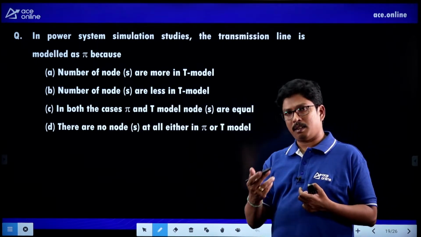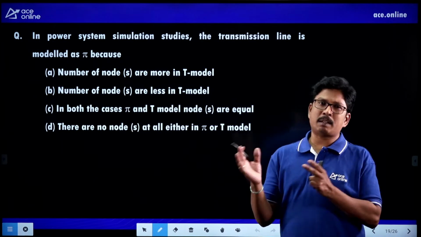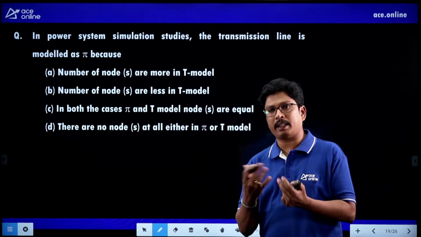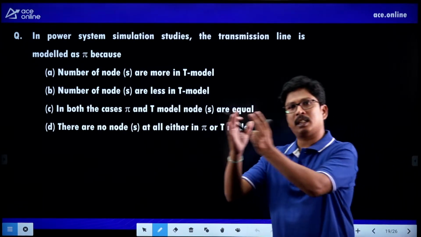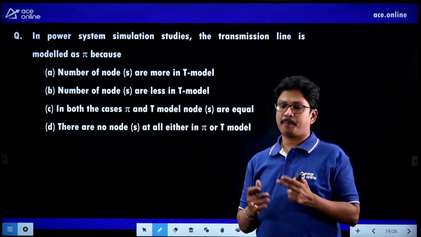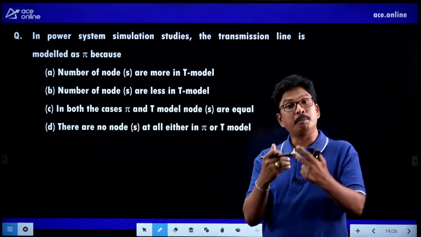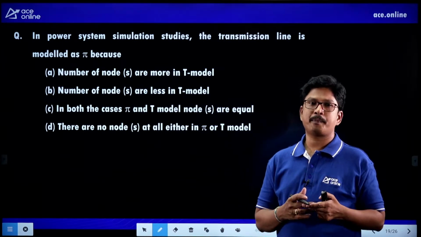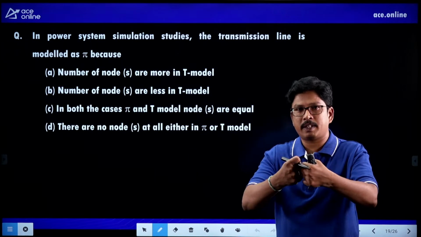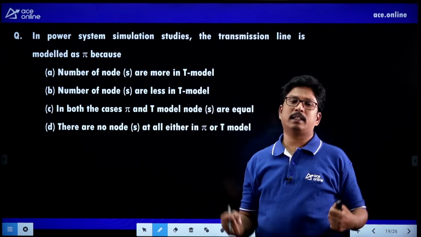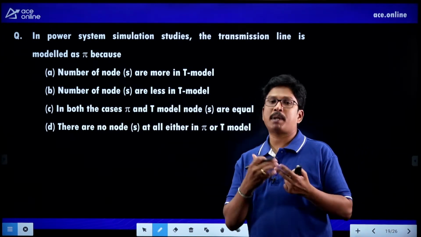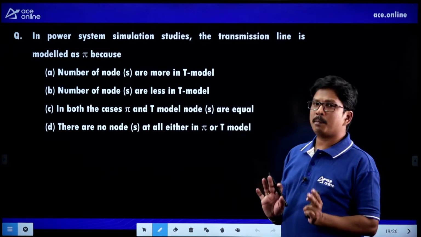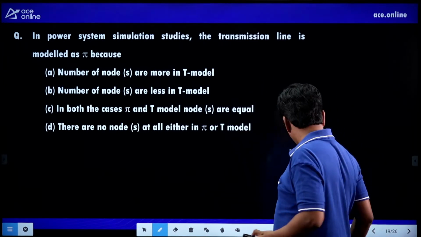But in the case of the medium transmission line, based on the capacitance placement, we are having several connections. We can place the capacitor at the source side, and call it the source capacitor model. We can place the capacitor at the load side, and call it the load condenser model. We can place the capacitor at the middle, and call it the middle capacitor model or nominal T model. And we can divide the capacitance into two parts and connect them at both the source side and load side. We call it the both-sided capacitor model, or nominal pi model. They are asking why the nominal pi model is best. Actually, finally, I can give two things.